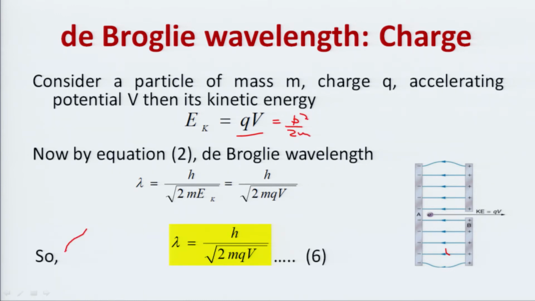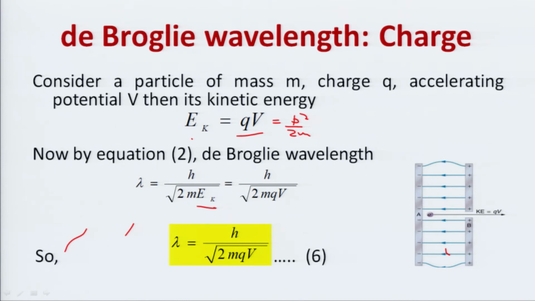You can either use equation number 3 directly, or you can evaluate the value of p and use equation number 2, and put the value of E k, so lambda is equal to h upon under root 2 m E k is equal to h upon under root 2 m q V.